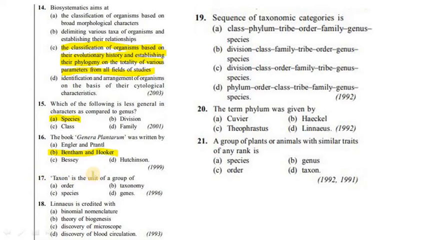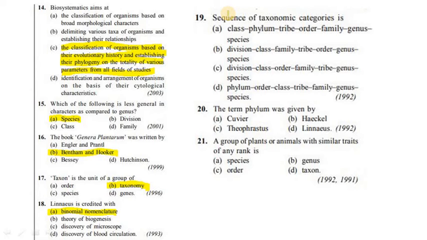17th question. Taxon is a unit of a group of A, order, B, taxonomy, C, species and D, genus. Answer is B, taxonomy. 18th question. Linnaeus is credited with A, binomial nomenclature, B, theory of biogenesis, C, discovery of microscope, D, discovery of blood circulation. Our answer is A, binomial nomenclature. And the blood circulation is discovered by William Harvey.